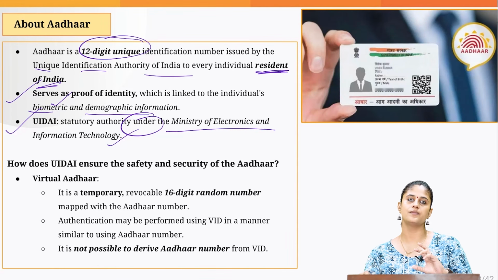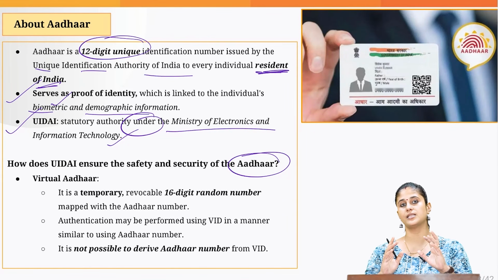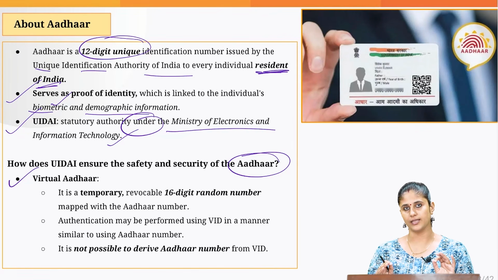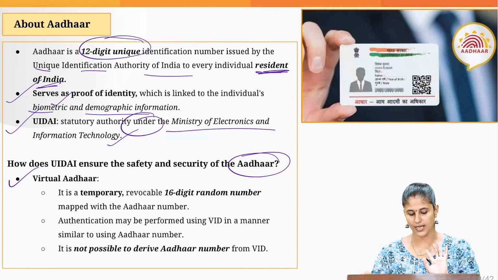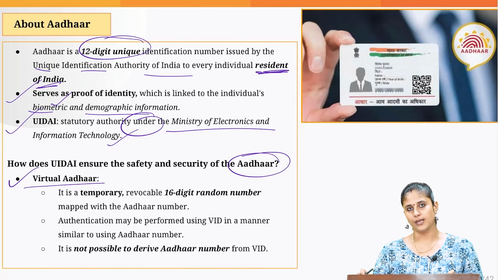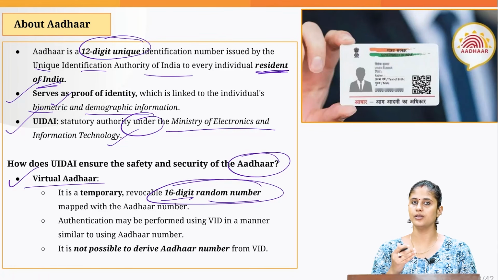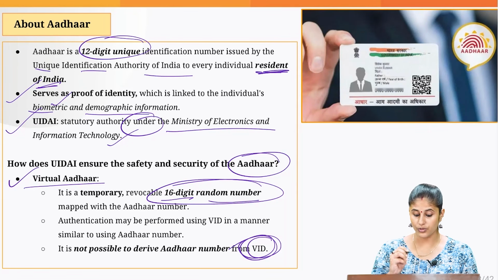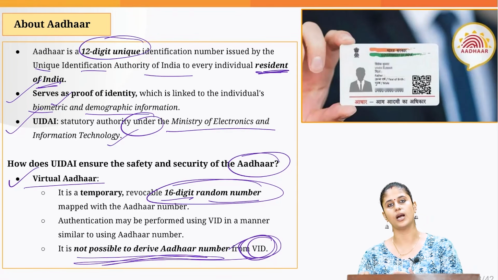Now, one thing is very interesting, that how this body makes sure that our Aadhaar details remain safe. For that, it has come up with various initiatives, like it has come up with virtual Aadhaar. So, if you are doing, let's suppose, KYC verification by using Aadhaar, if you are going for virtual Aadhaar, a 16-digit random number would be given to you, and by using this random 16-digit number, you will be doing the verification. So by using this virtual Aadhaar, which would be linked with your Aadhaar number, but the authority would not be able to derive your Aadhaar number.